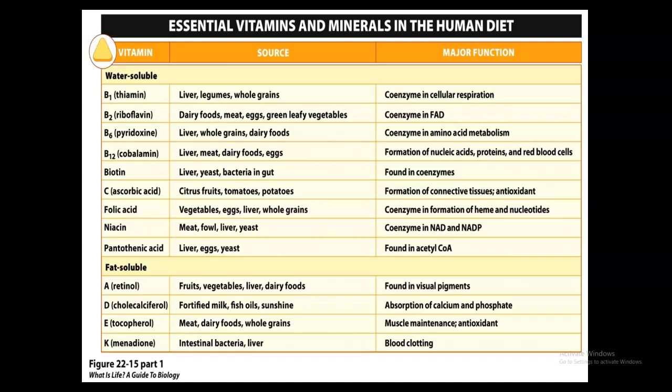Next, we have the pantothenic acid, and with that, it's going to function as part of a coenzyme A. That's going to be essential for energy release. It's found in bacteria, yeast, green vegetables, and cereals.